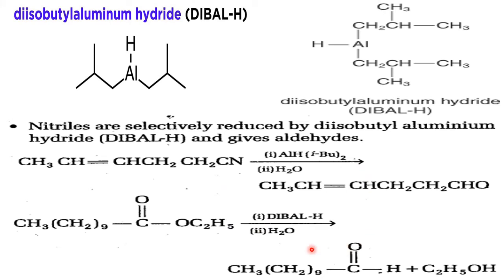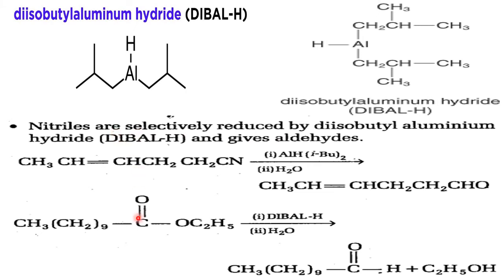From the exam point of view, it is very important. How will you convert nitrile or ester to aldehydes using DIBAL, or write the chemical equation using DIBAL? How will you reduce cyanide or the ester to the aldehyde? It is a different way of asking questions.